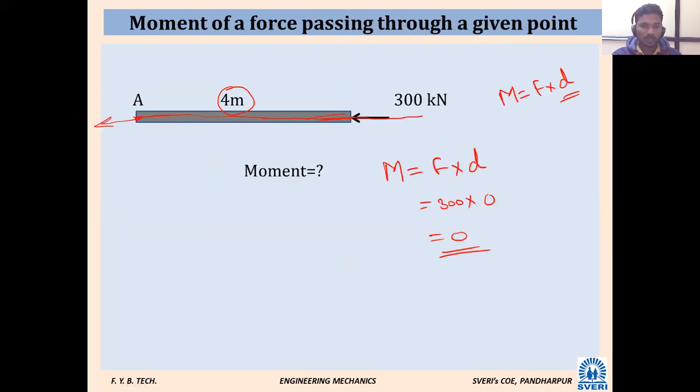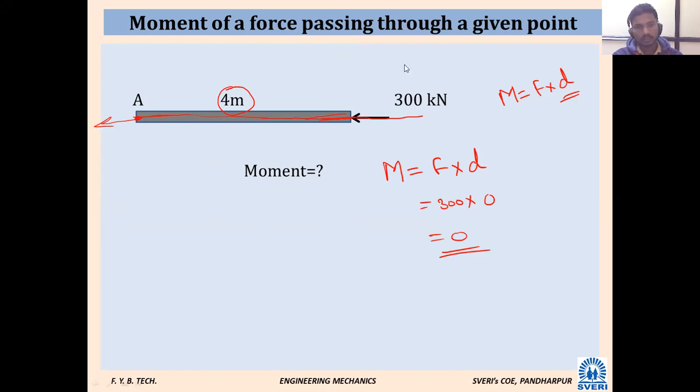Okay. Further, one more important thing we have seen related to moment. What was that? Looking at this slide, try to give responses, let it be correct or incorrect. If the line of action of force is passing through the desired point, the perpendicular distance is zero.